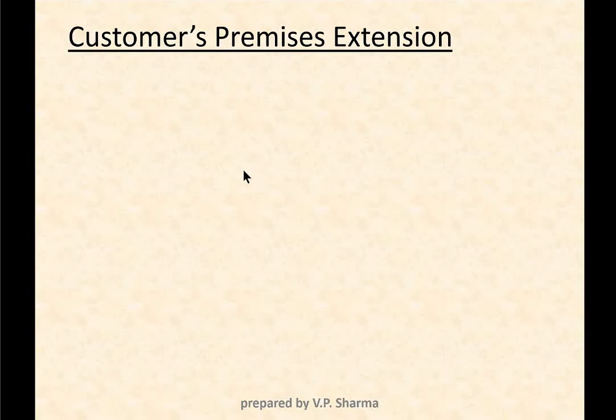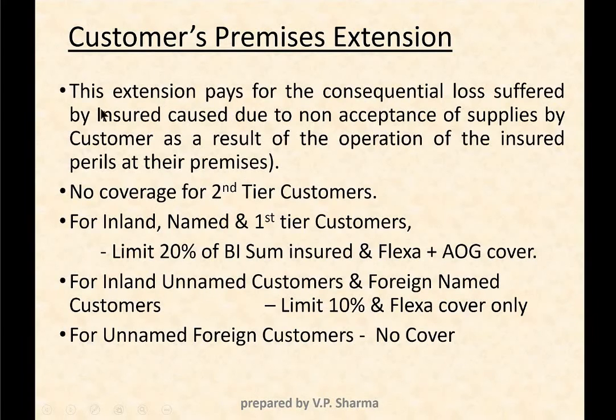Next is your customer's premises extension. Let us see what it says. This extension pays for the consequential loss suffered by the insured caused due to non-acceptance of supplies by the customer. It is totally opposite to supplier's premises. Here, in case the customer refuses acceptance of supplies as a result of operation of an insured peril at their premises, then the BI loss at the insured premises will get covered. We will understand it further in another slide by way of diagram.